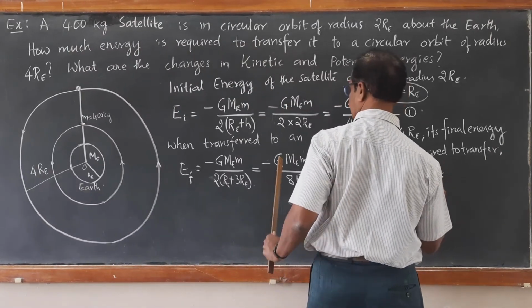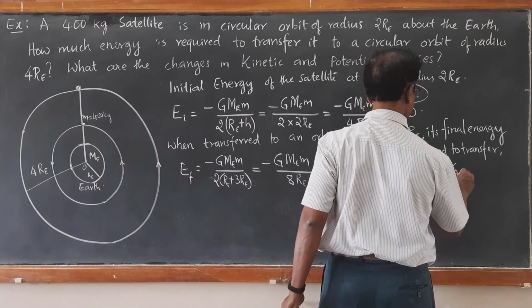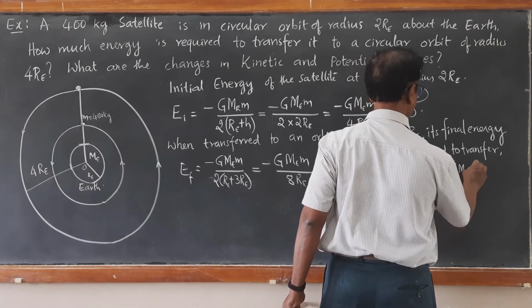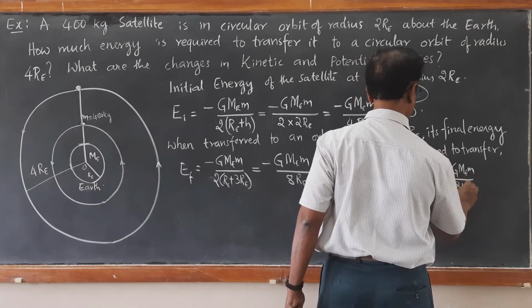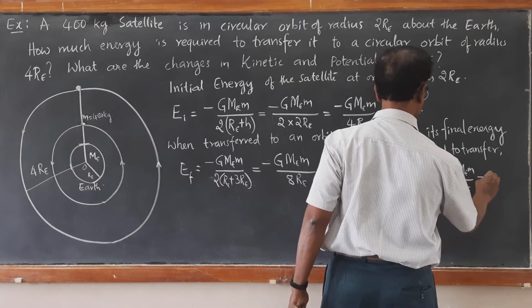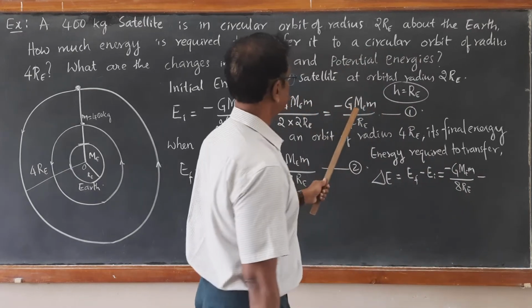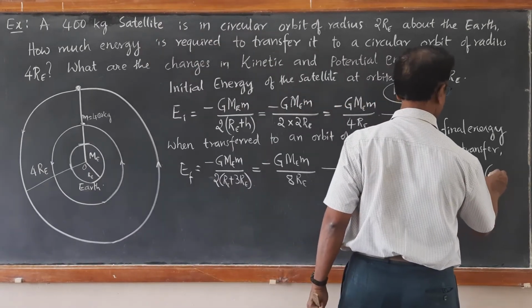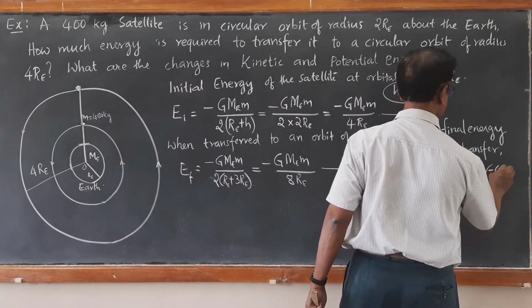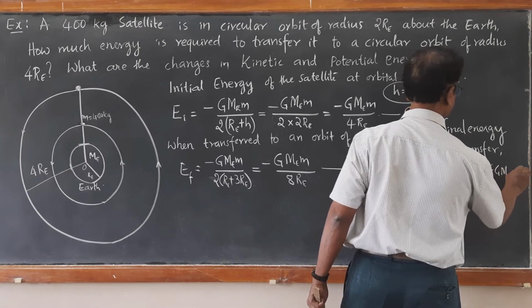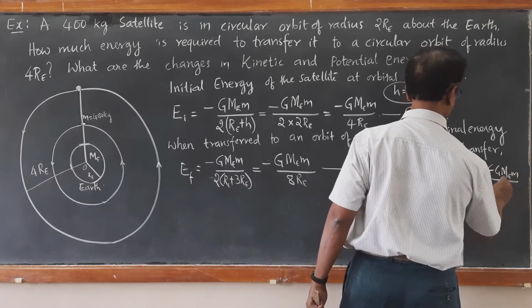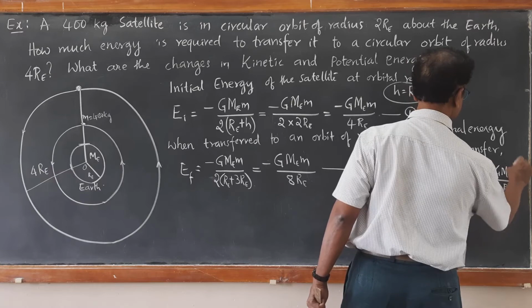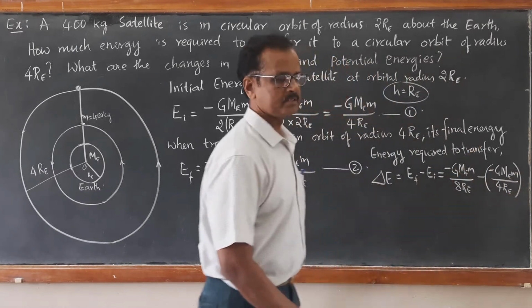Final energy is minus G times MEM upon 8RE, minus of minus GMEM upon 4RE. So minus of minus becomes plus.